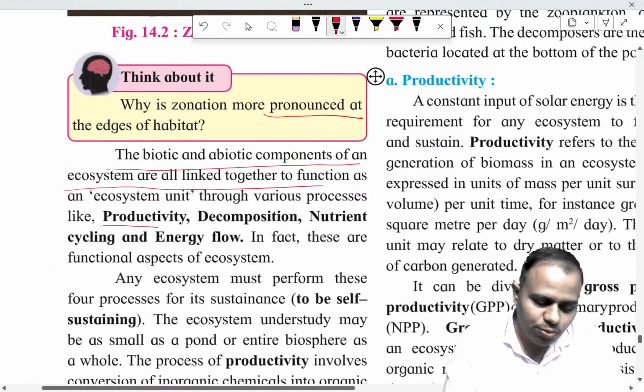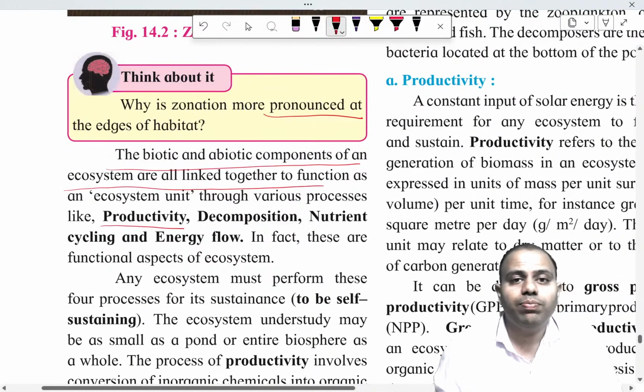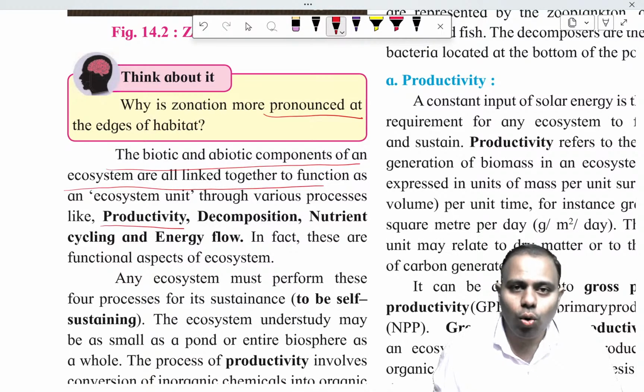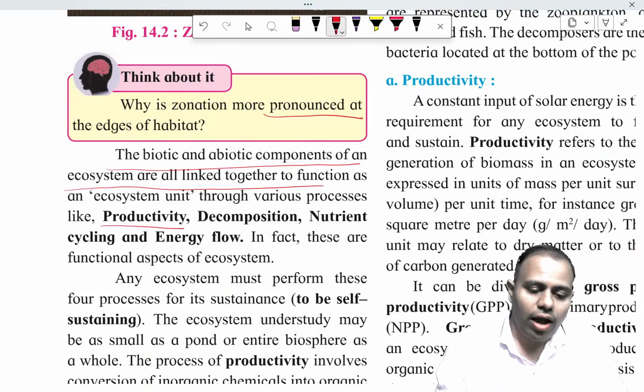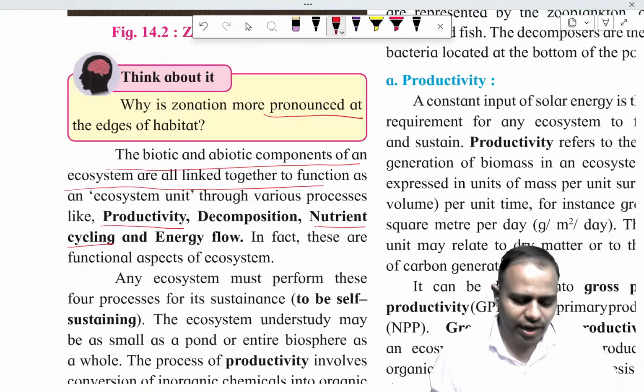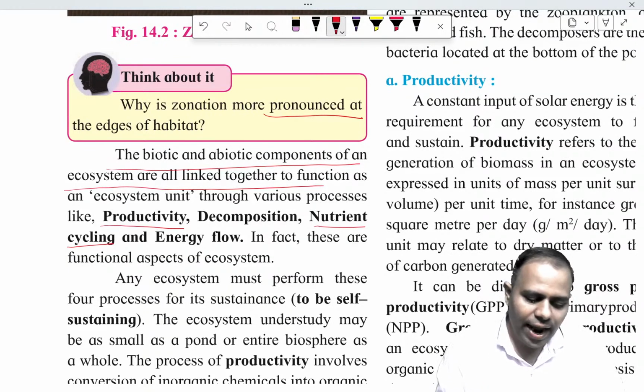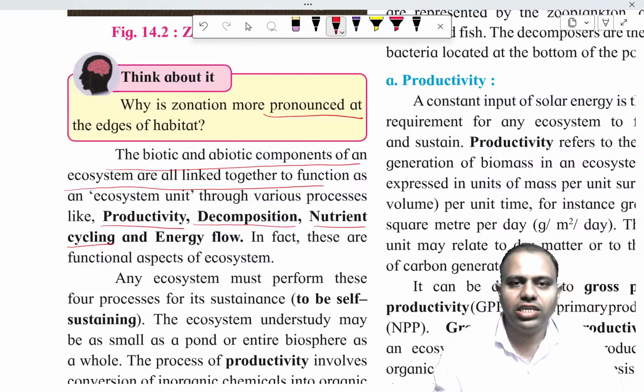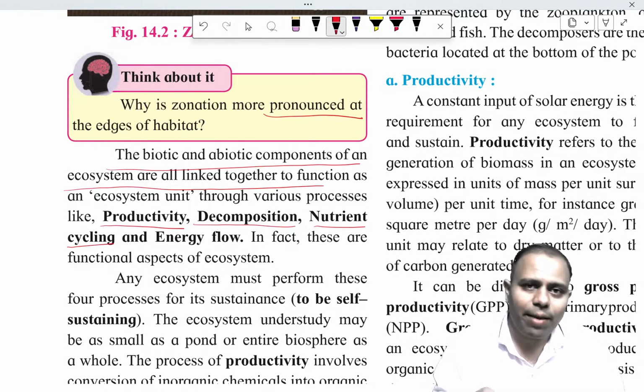The first process is productivity, where plants produce food in the form of glucose, that is chemical energy, using solar energy. So it is called productivity. Then animals use this in the nutrient cycling process. Animals get the nutrients from the plant and convert that chemical energy into mechanical energy. Then when plants and animals die, they decompose and return this to the saprophytic organisms. These saprophytic organisms give it to the environment again.